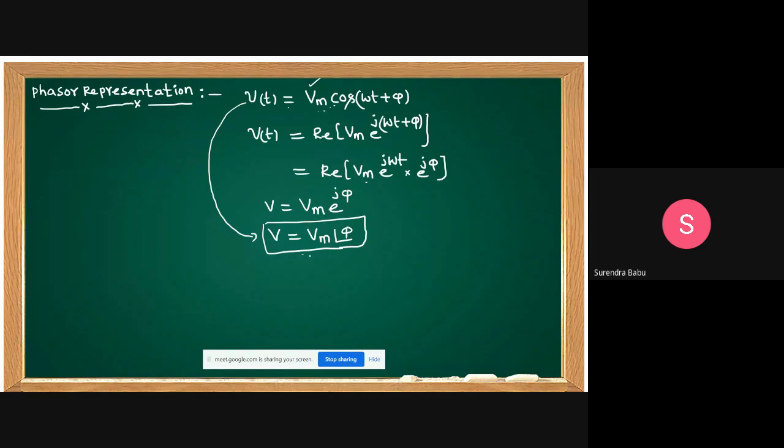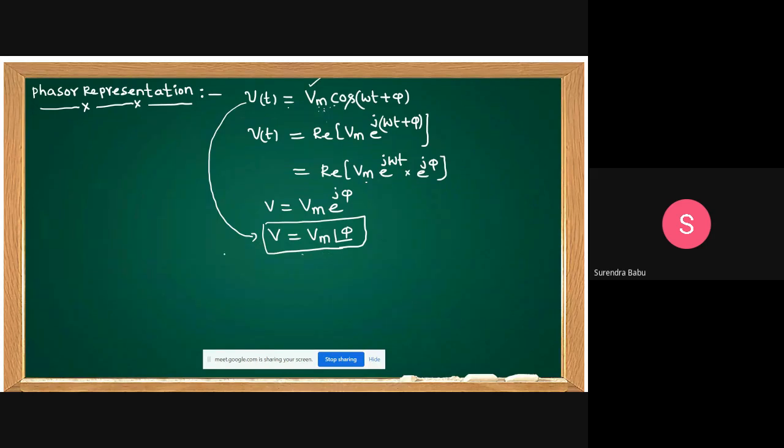Sometimes they represent the phasor in terms of RMS value. But you know that the value you are writing is the maximum value. If you want to convert into RMS value, then you divide by root 2. This is the maximum value representation.